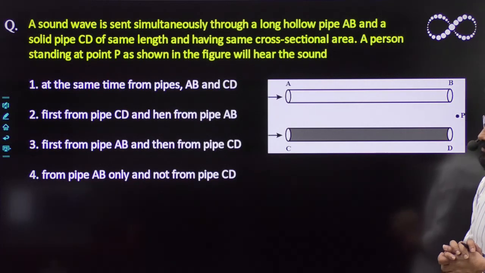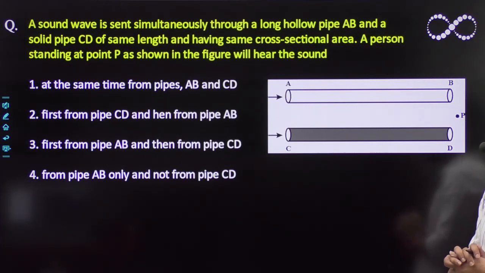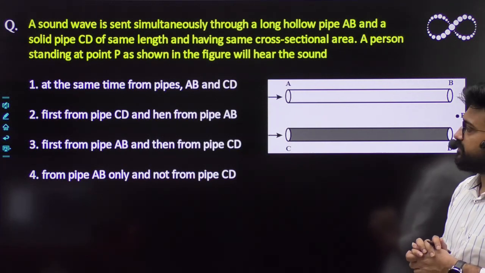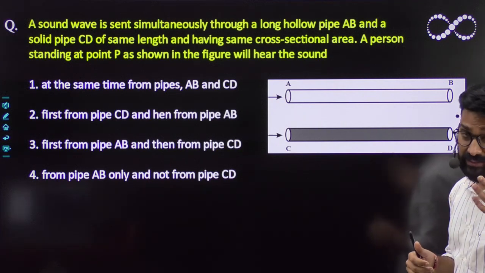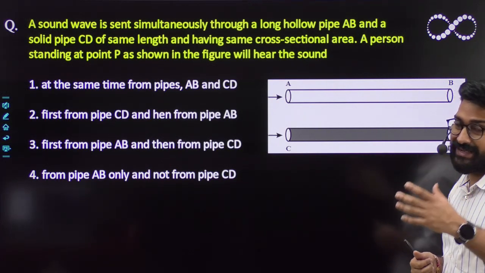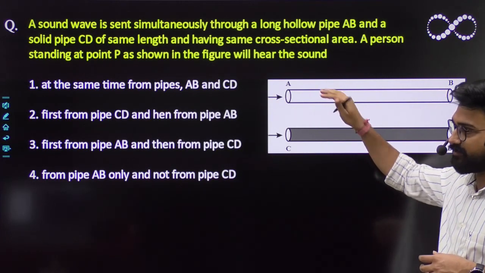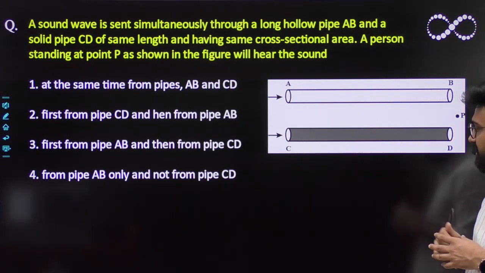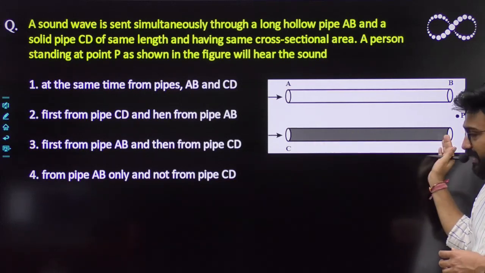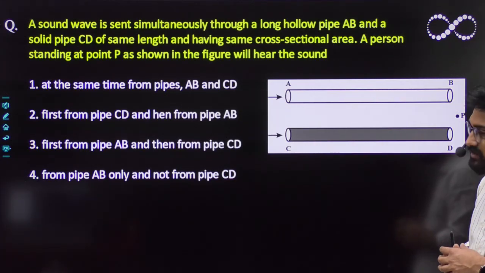Hardik, Shubham and Rishit have all got the answer. Since the speed of sound is more in solid as compared to air, you can easily hear the sound in the CD pipe before the sound comes to point P in AB.